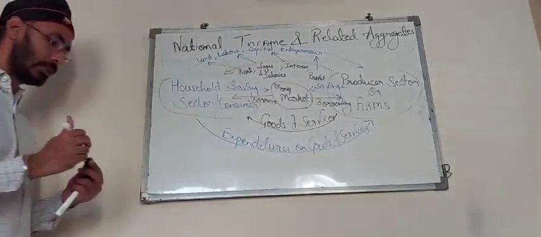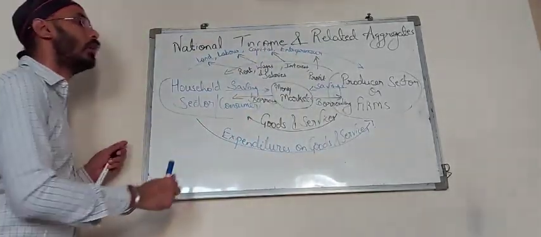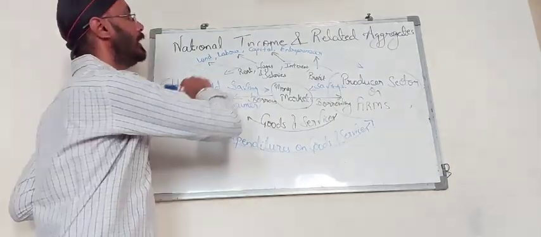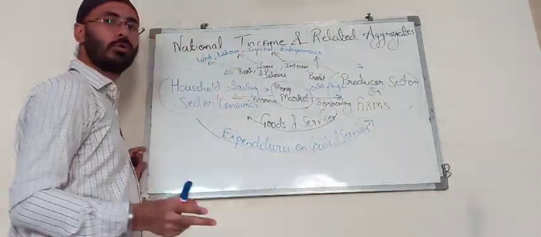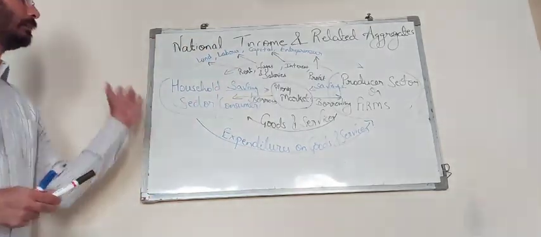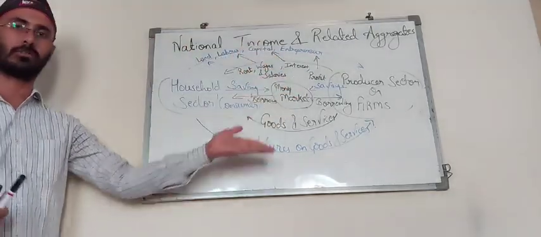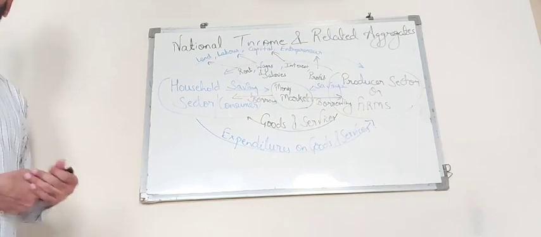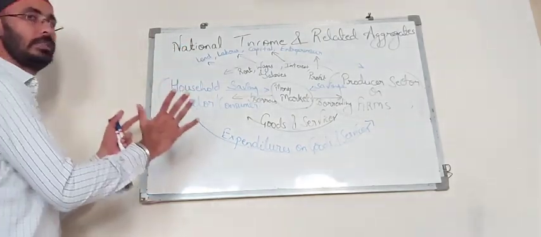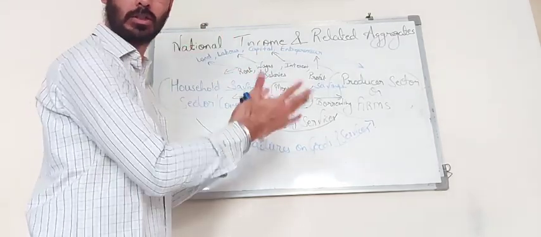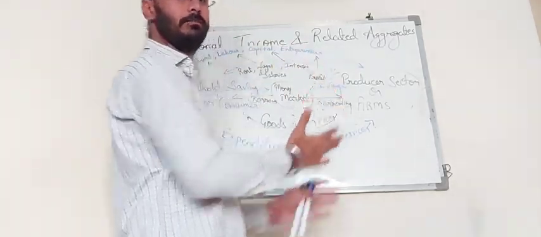This is the basic model of a two-sector economy where we need to explain the circular flow of income. When a question comes on circular flow of income, this is the kind of flowchart that we will make, and we will explain it in the form of a paragraph or in points also. So this is all about the circular flow of income.